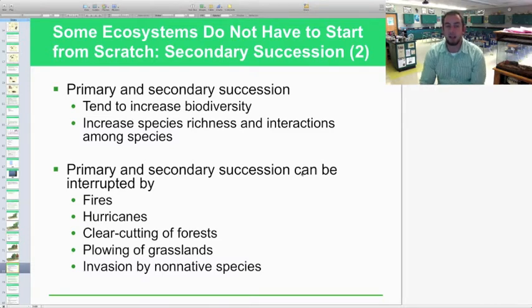Primary and secondary succession can be interrupted by fires, hurricanes, clear-cutting forests, plowing of grasslands, and invasion of non-native species. All those things can set that ecosystem back as far as secondary succession goes, pushing you further away, to something more primitive than that climax community.